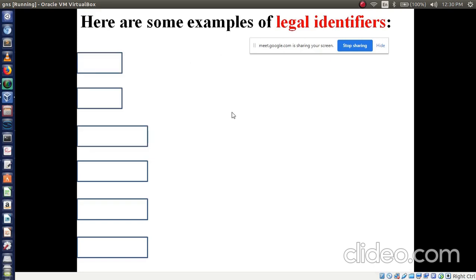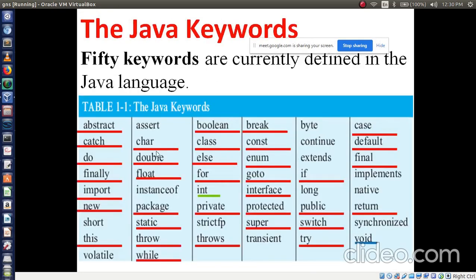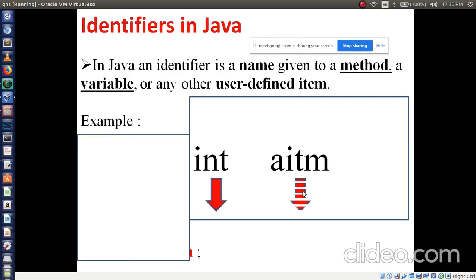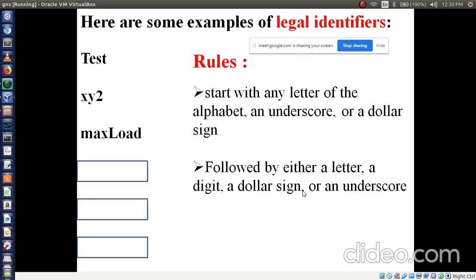Okay, let me see here. Is any load keyword seen on this screen? Check. Is load there in this keyword list? No. So it is not a keyword. So if it is not a keyword, then it is also valid.